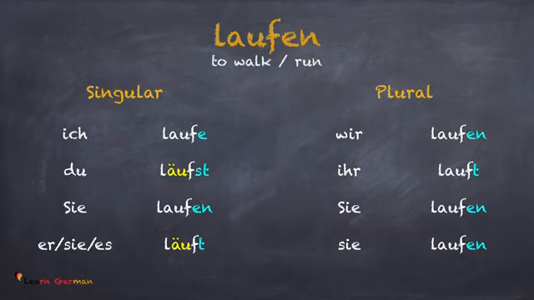Ich laufe, du läufst, sie laufen, sie es läuft, wir laufen, ihr lauft, sie laufen.